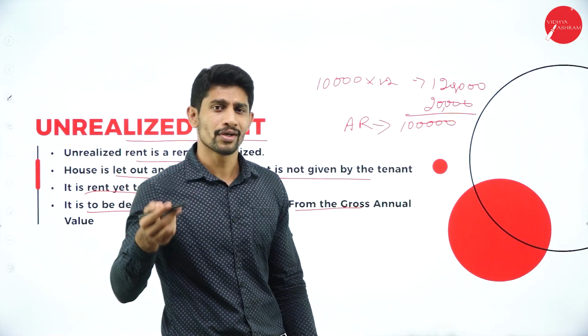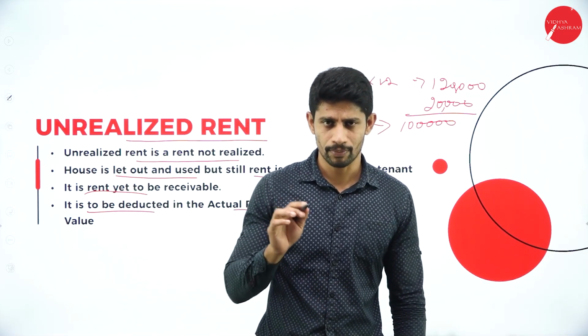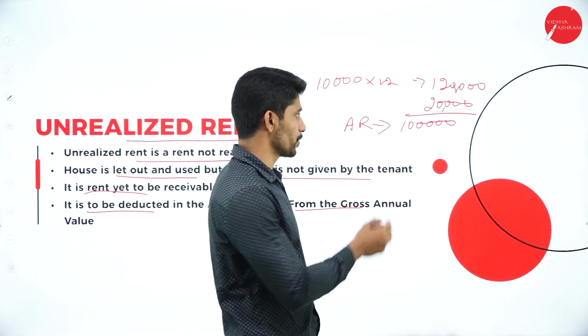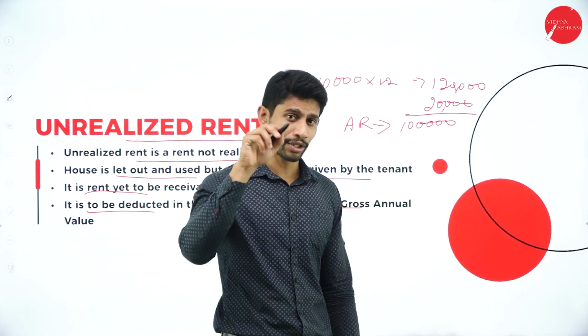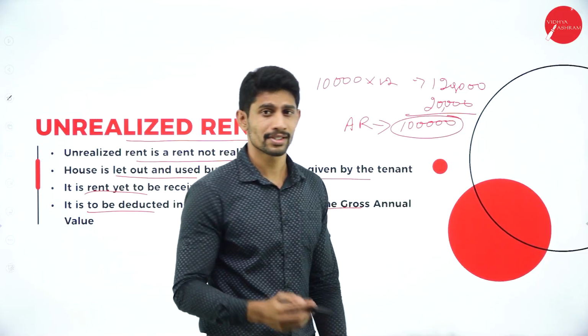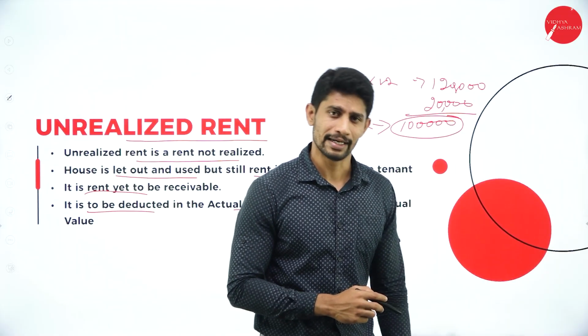That means you are supposed to collect 1,20,000 rupees for a particular year, but the tenant failed to pay 2 months rent of rupees 20,000, and you are deducting the 20,000. What's your income for that year? It is 1 lakh rupees. That will be called the actual rent.